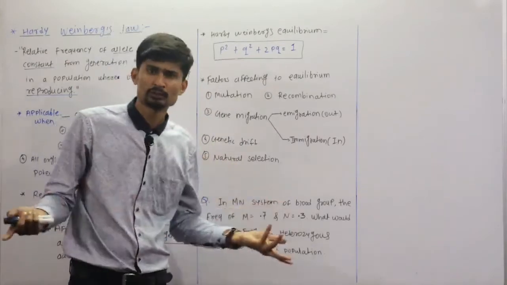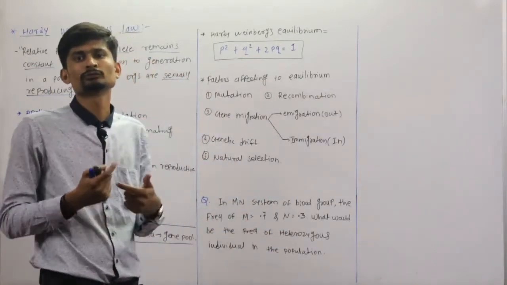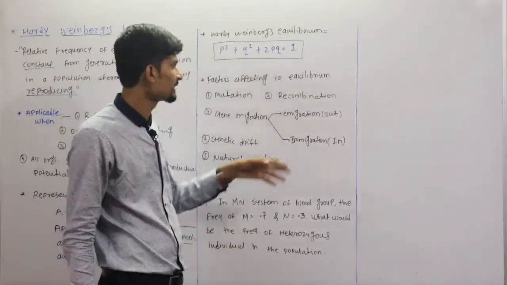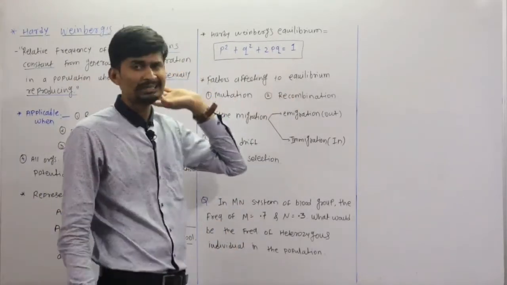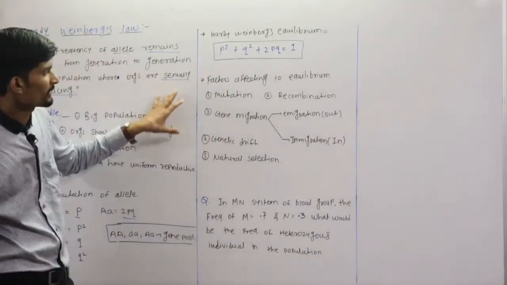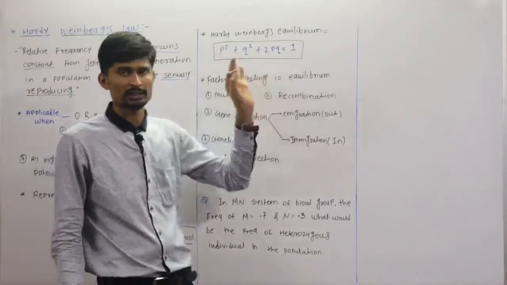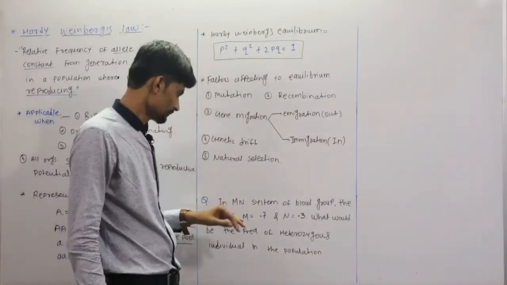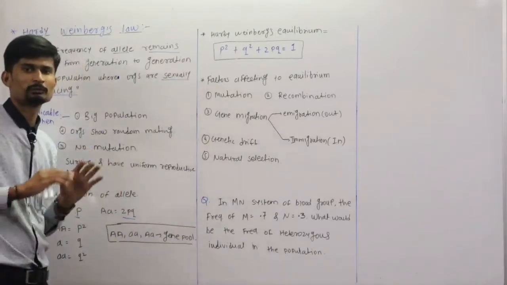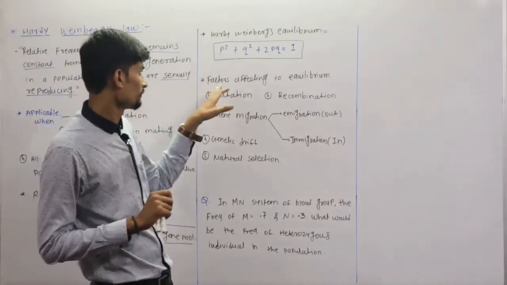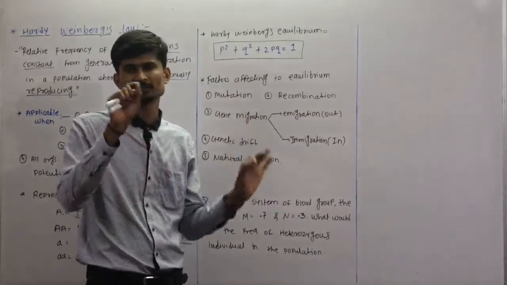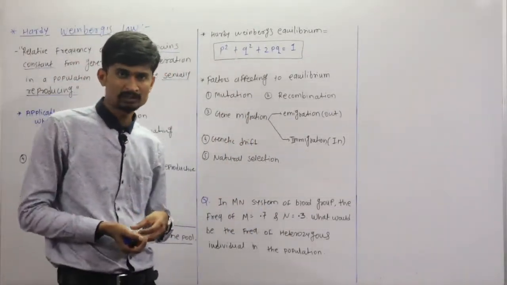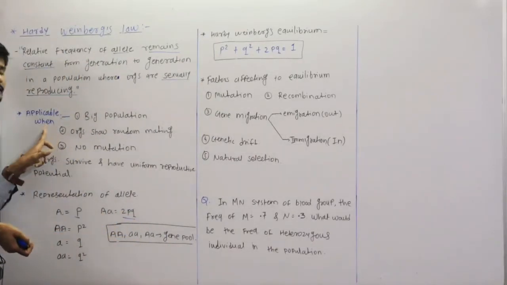Then the fifth one is natural selection. You know that natural selection causes variation, and as the variation occurs, there is a disturbance in the equilibrium. So these are the factors which affect the Hardy-Weinberg law or Hardy-Weinberg equilibrium. Now the questions from this topic may be on which factor is affecting the Hardy-Weinberg equilibrium or principle, and when it is applicable.